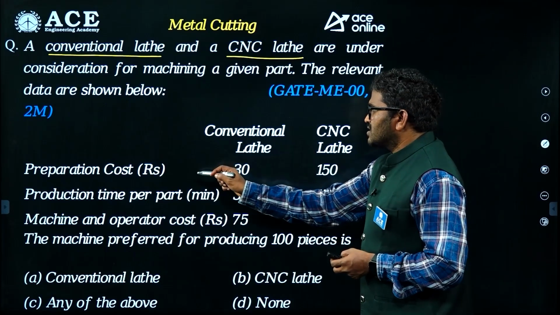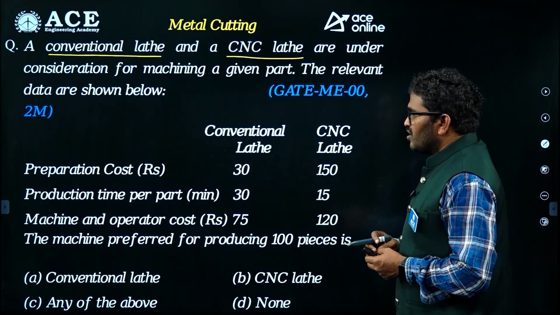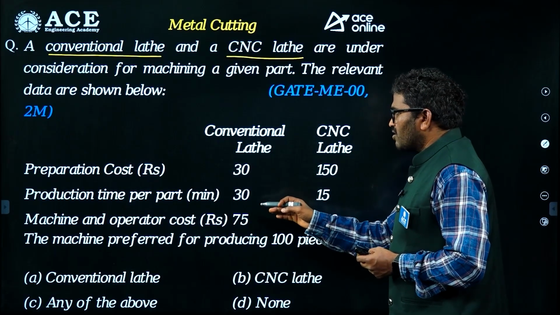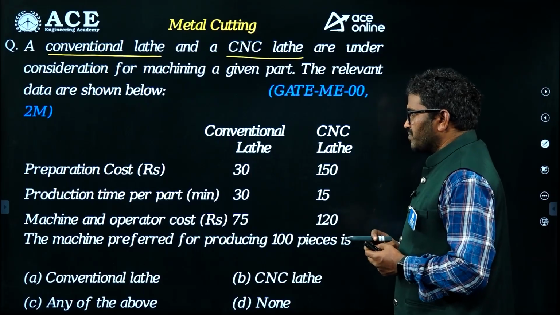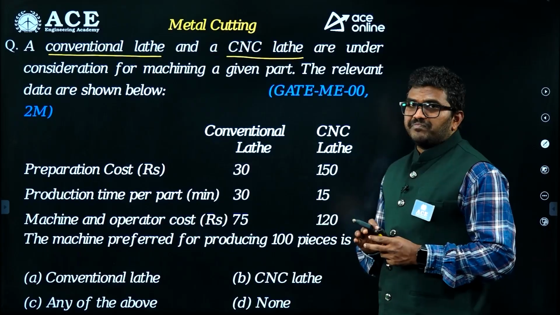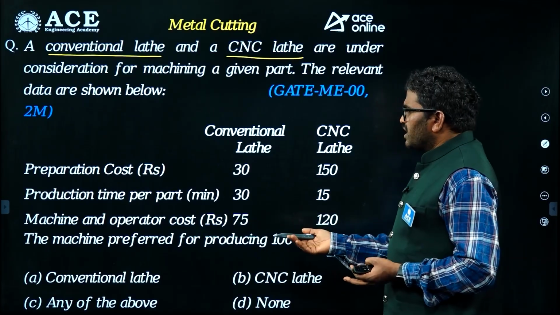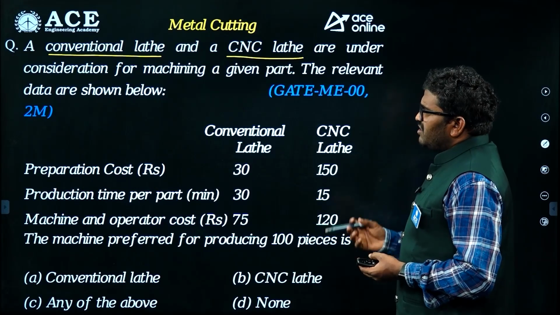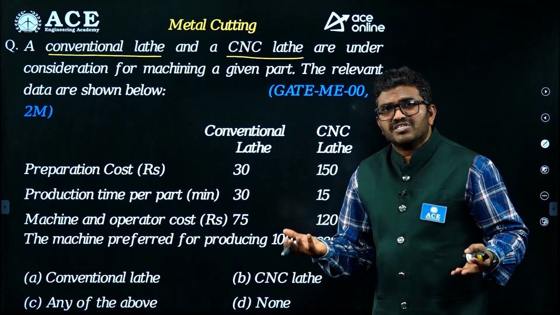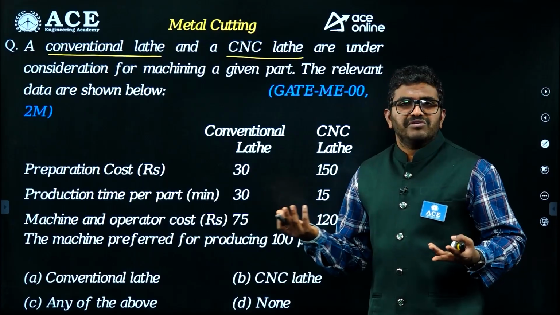The preparation cost for the conventional lathe is 30 rupees and for the CNC lathe is 150. Production time per part is 30 minutes and 15 minutes. Machine and operator cost is 75 rupees and 120 rupees. The machine preferred for producing 100 pieces is... So which one is better, the conventional lathe or the CNC lathe? You can eliminate C and D out of A and B. Even without calculation you can guess the answer, because a CNC machine is always the most efficient. Directly going with option B.